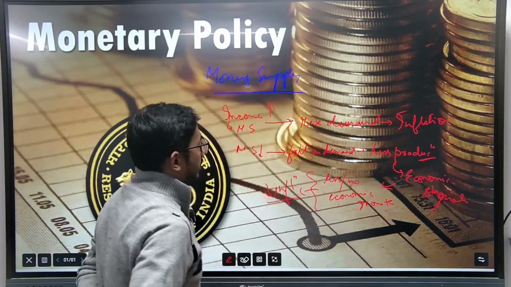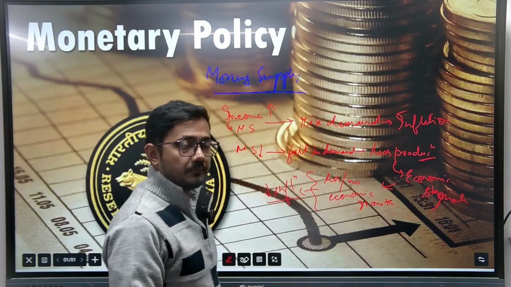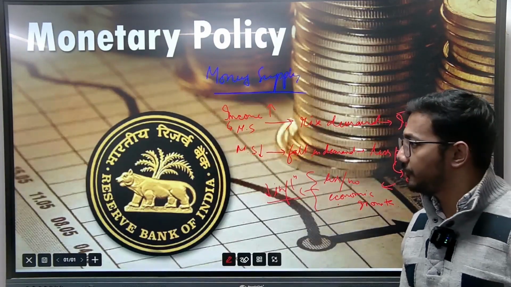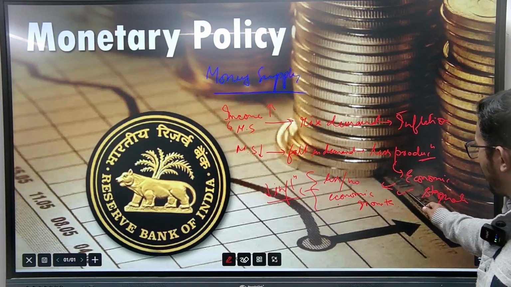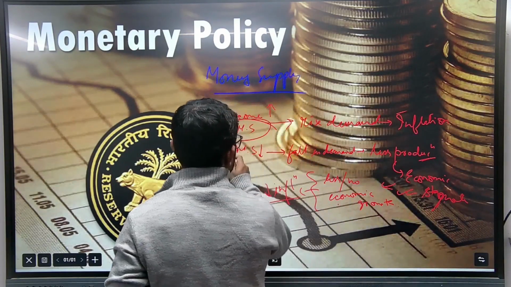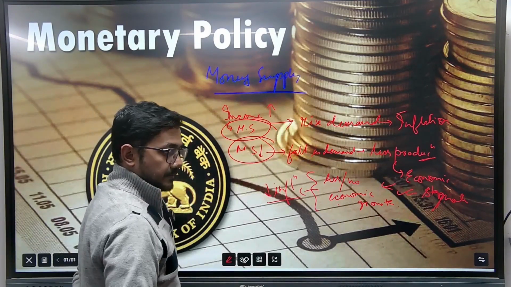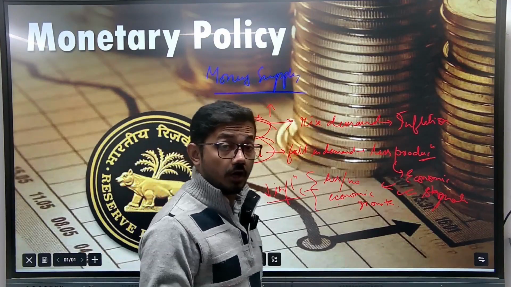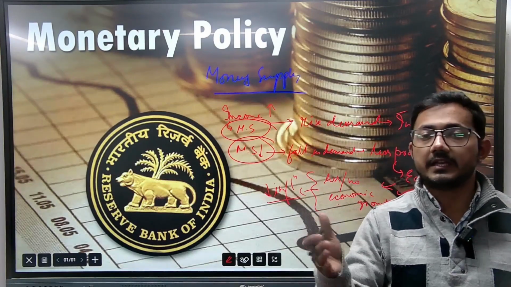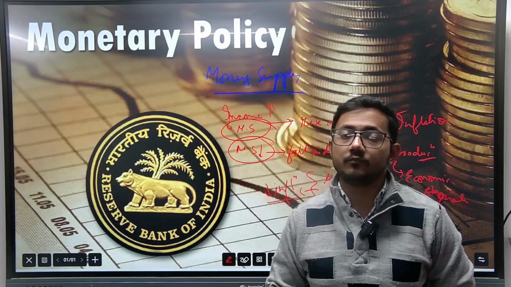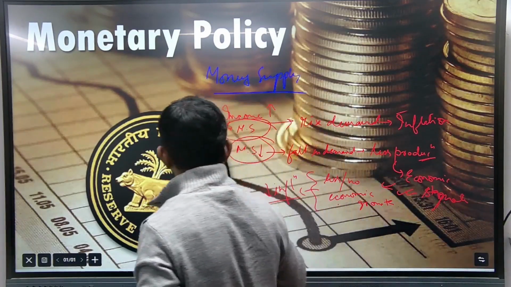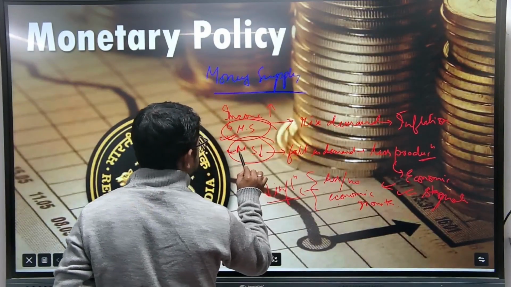Now, if we have to keep the inflation in check, or ensure a proper or desired economic growth, then we have to check the money supply in the economy. The money supply cannot be more than the desired, and also cannot be less than what is desired. Who controls this money supply?